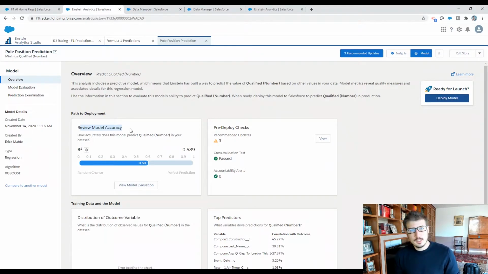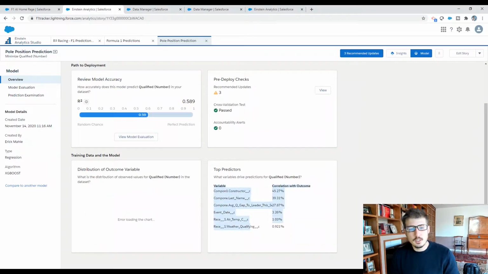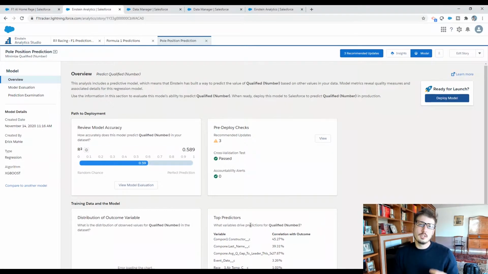And as we were talking about data, you can see what your top predictors are right here. One of the big things that you have to consider in your data model is also using data that you know before the race. I won't know what tires they've chosen for Q1. I can take a guess, but I won't know that. I can certainly use it as a prediction and use it as an actionable item, just like I can put weather as an actionable item, but I won't know that.